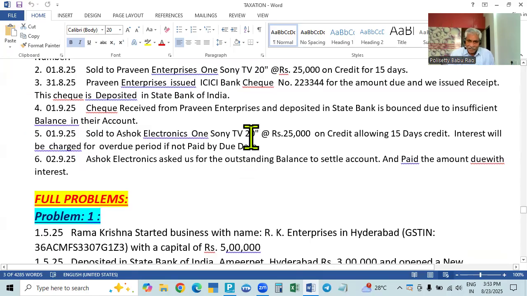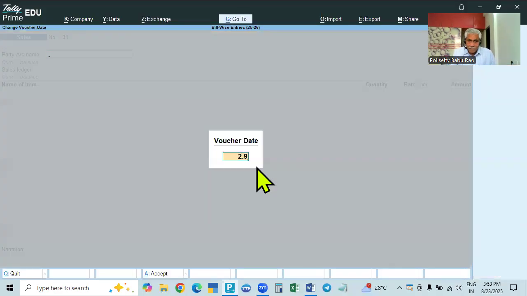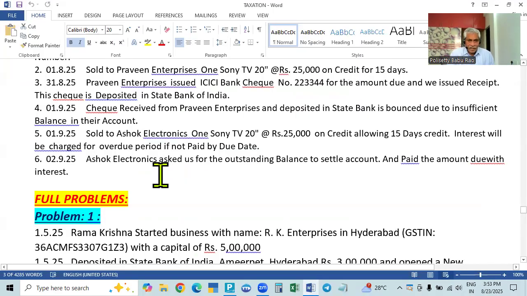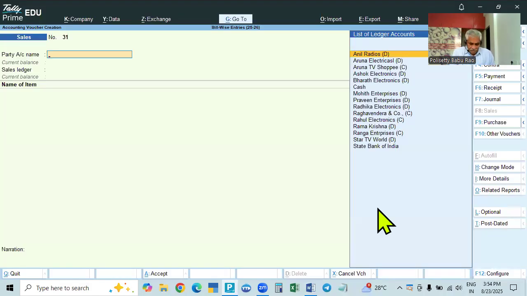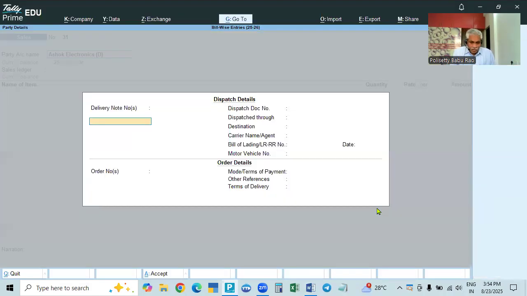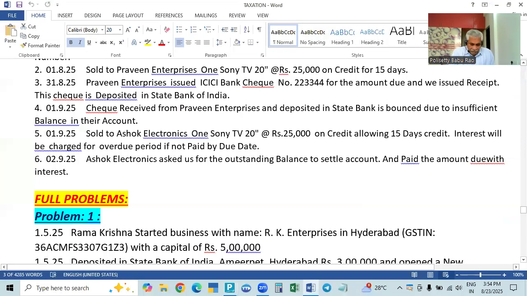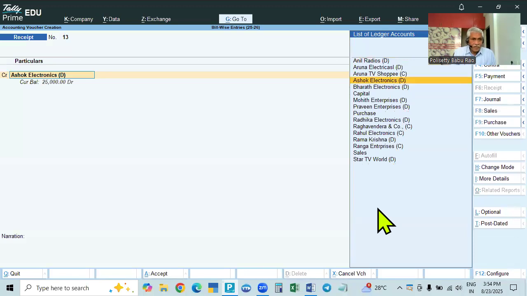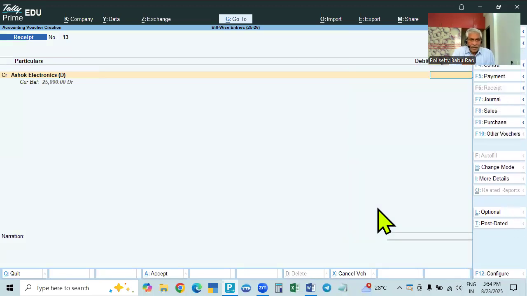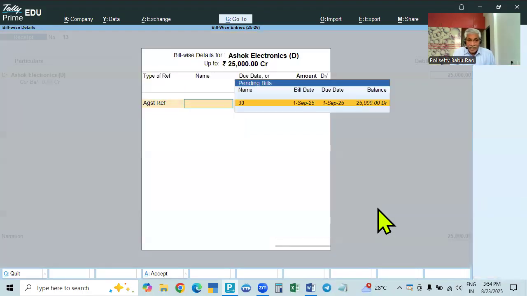So this is the new reference. This is against reference. So on 29 we are receiving money from him. On 29, Ashok Electronics asked us for the outstanding balance to settle the amount, and paid the amount. Okay, right. Receipt, Ashok Electronics. What is the amount? The balance is 25,000.